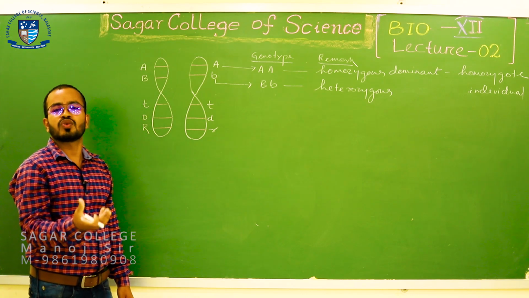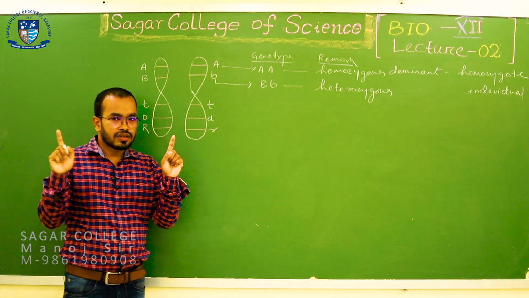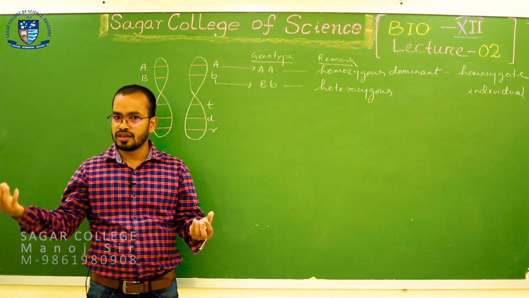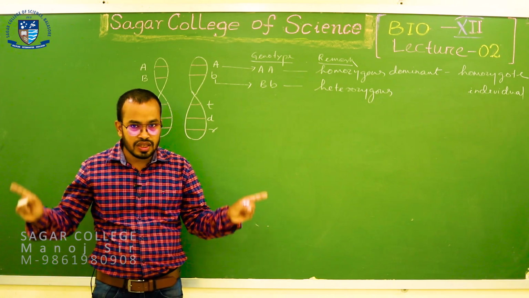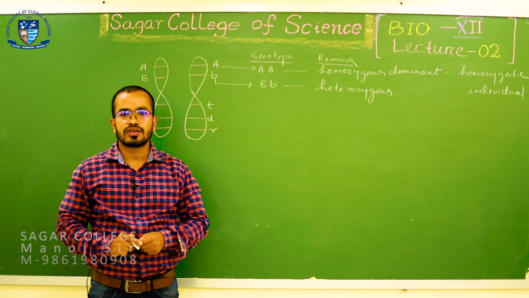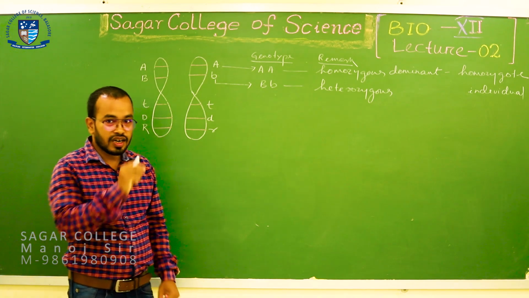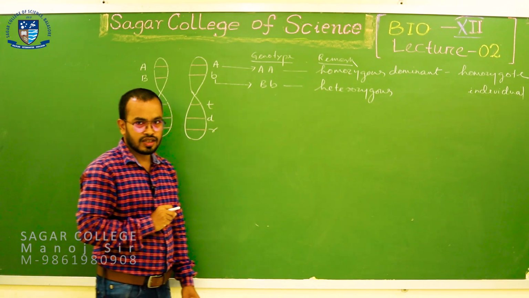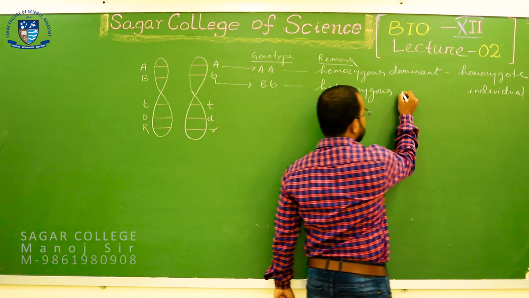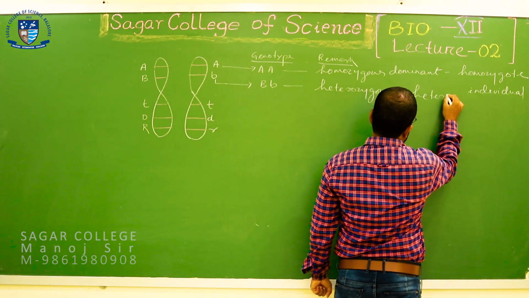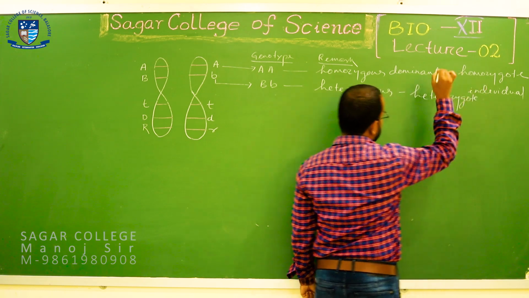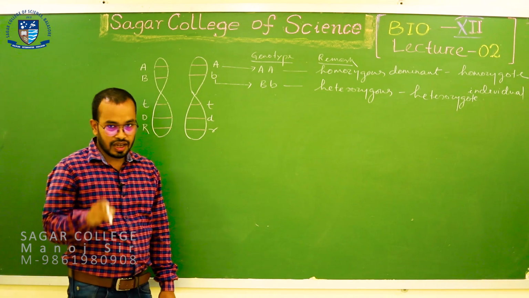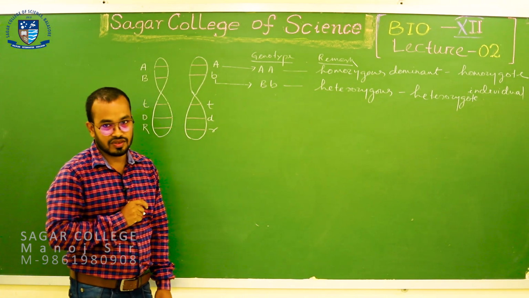Why? Because the word hetero means different. Here, the allelic combination or the genotype contains two different alleles, one dominant allele and the other a recessive allele. That is why this combination is called a heterozygous combination, and the individual having this condition is called a heterozygote individual. Yes or not? The individual is said to be heterozygote, but the allelic combination is called heterozygous.